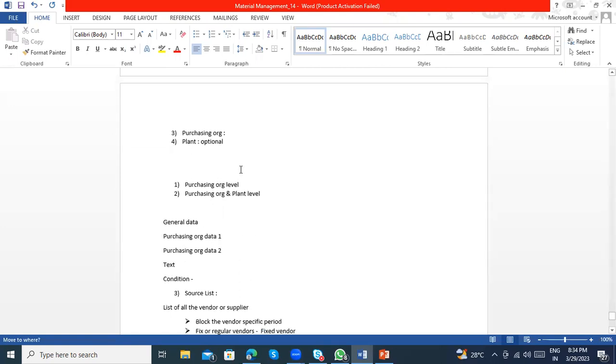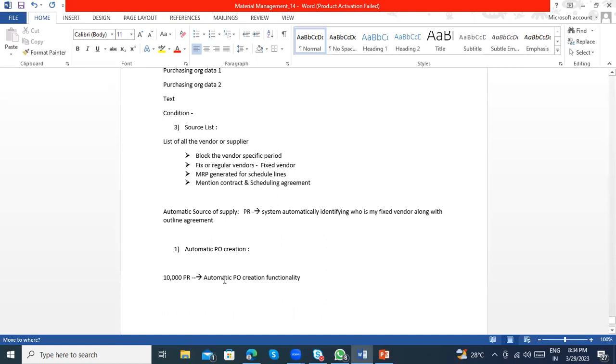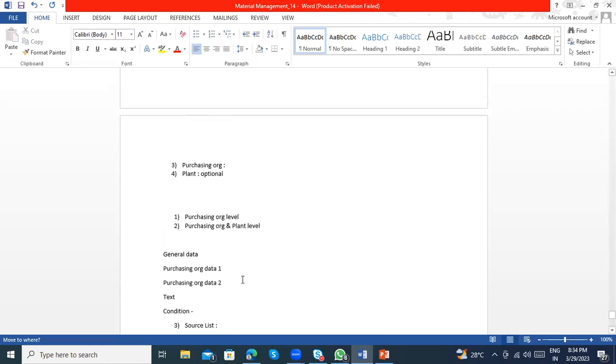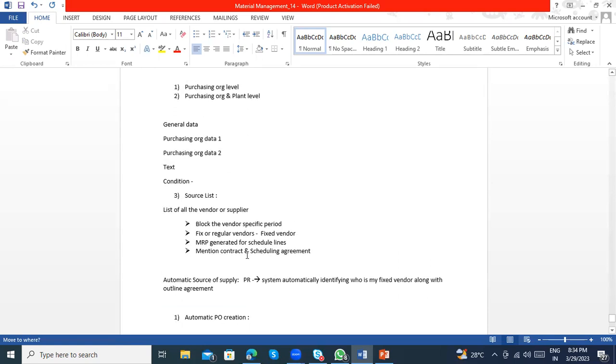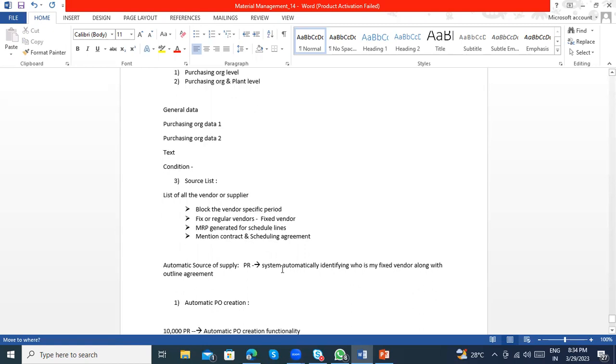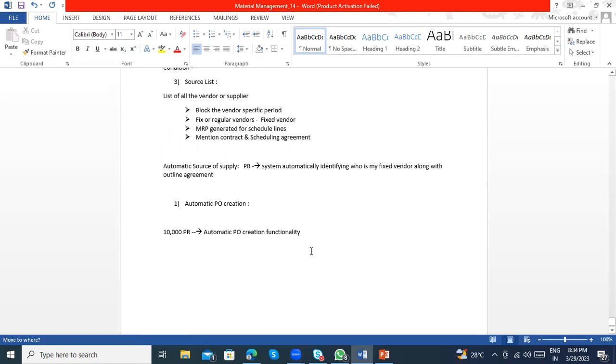To create a PO, I need the price information, tax information and other information, which is captured from the info record. So we should have the source list and info record, and if we have contracts and schedule agreements, that is also good. Clear?